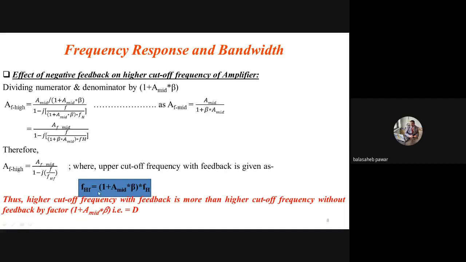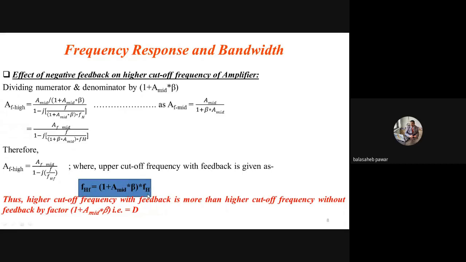FHF is this complete term in the denominator: 1 plus beta A mid, into FH. I consider it as FHF. So FHF equals 1 plus A mid beta into FH. From this equation we can conclude that the higher cutoff frequency with negative feedback is capital D times greater than the higher cutoff frequency without feedback.